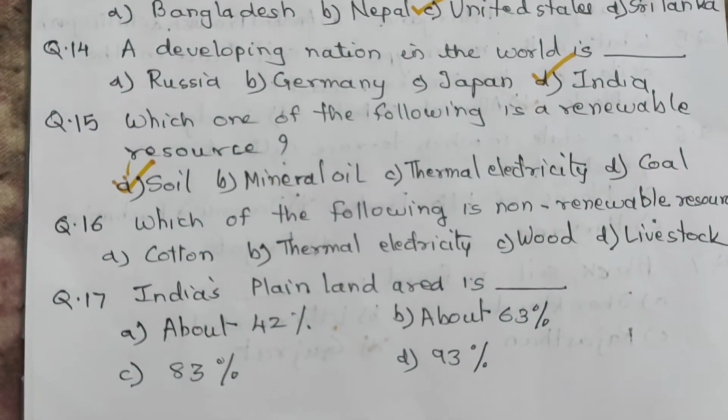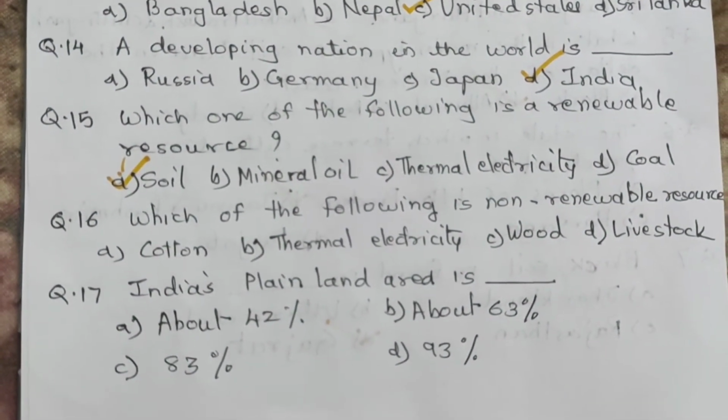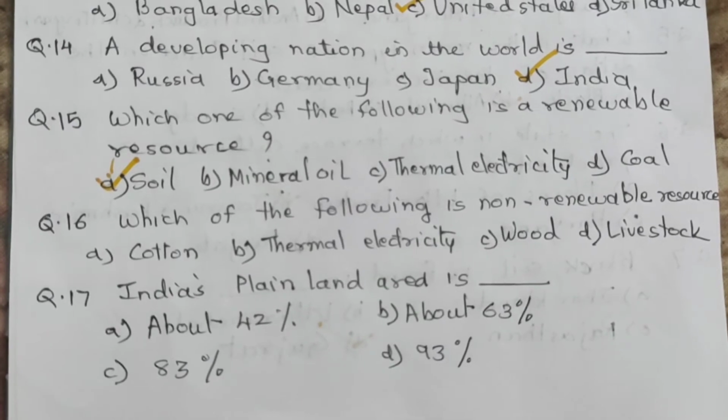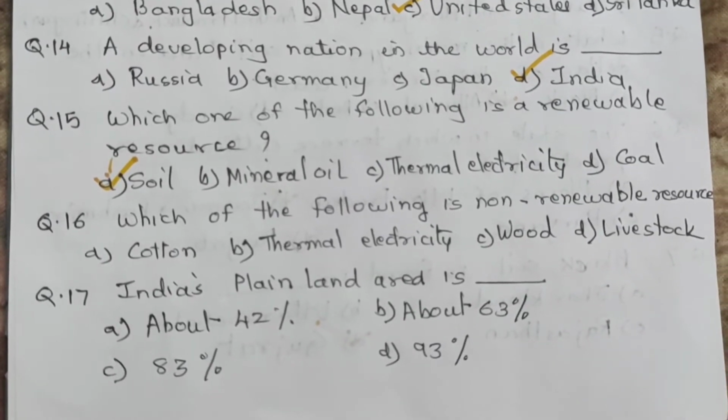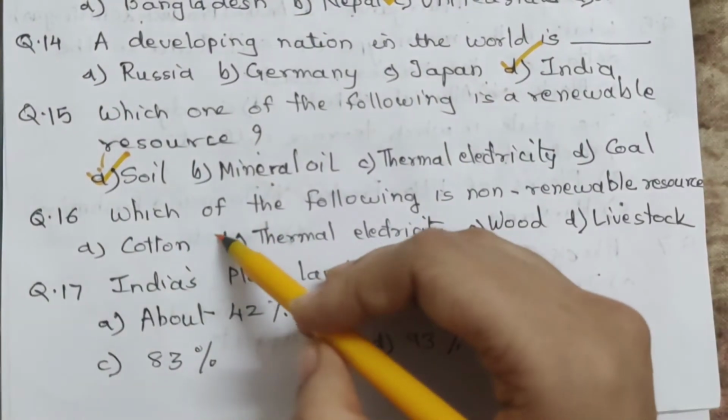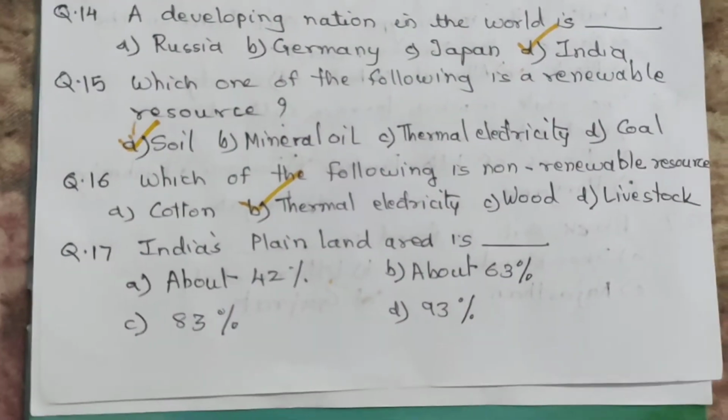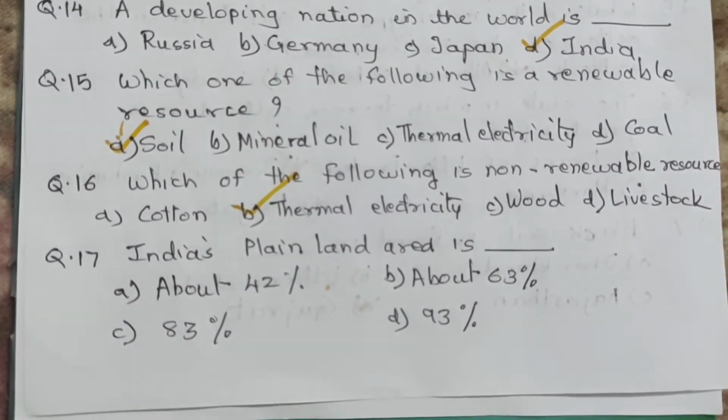Question number 16. Which of the following is non-renewable resource? A. Cotton. B. Thermal electricity. C. Wool. And D. Livestock. And the answer is B. Thermal electricity.